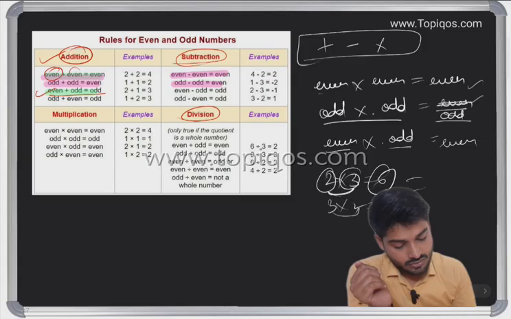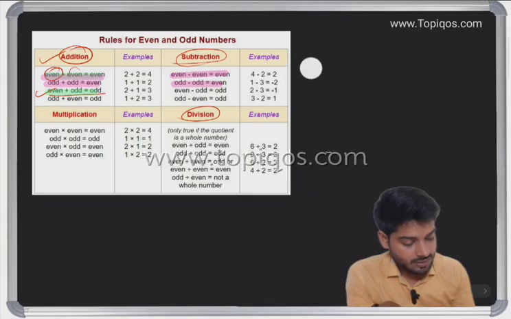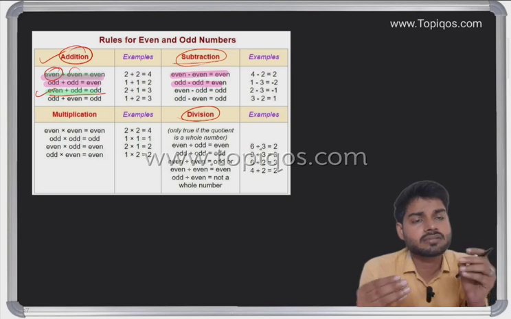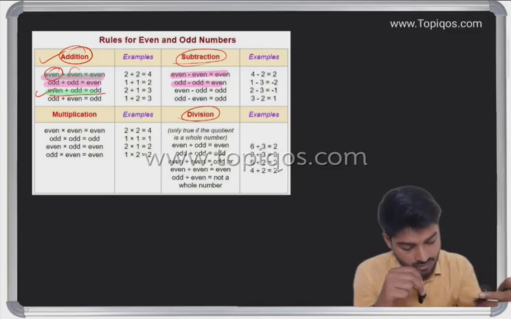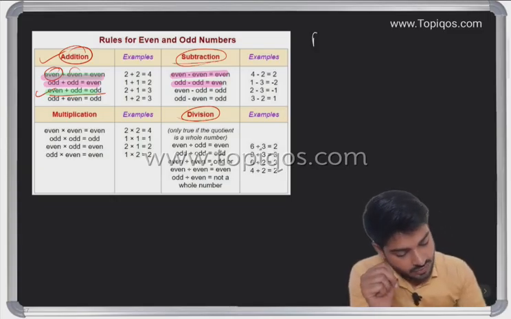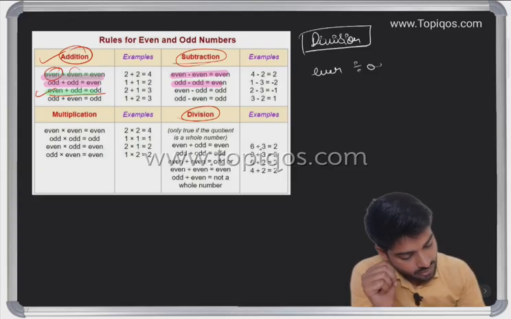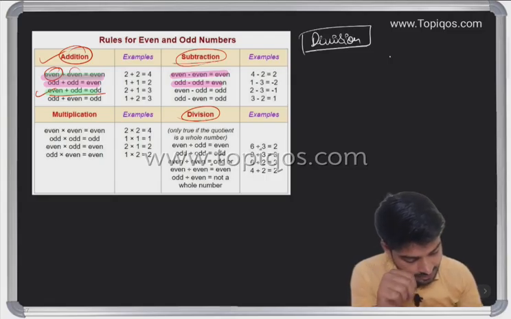Okay, so now we'll go with the division part. Let me frankly tell you, considering these contexts like addition, subtraction, multiplication, these usually do not come in the examination, but if you have this knowledge, it becomes easy to solve some questions. Okay, so let's go for the divisions. We have even divided with odd. We'll go as we started, with even and odd.